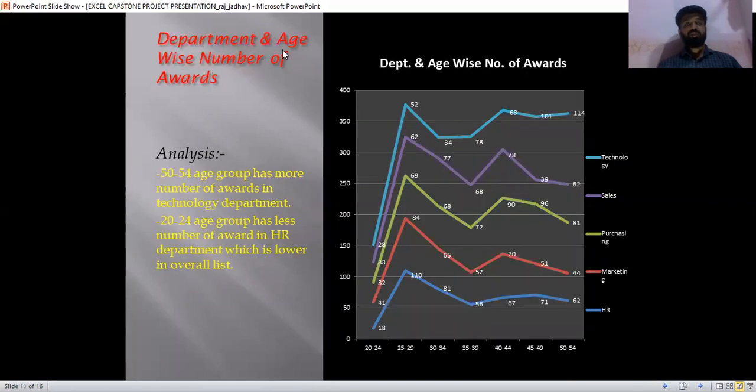The next graph is the department and age-wise number of awards. Basically, it contains awards received by various age groups. From this, we conclude the 50 to 54 age group has more awards in the technology department, and the 20 to 24 age group has fewer awards in the HR department, which is lowest in the overall list.